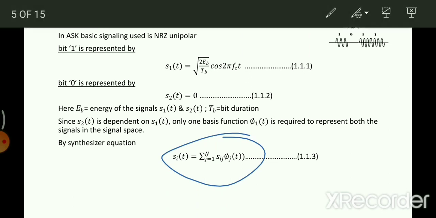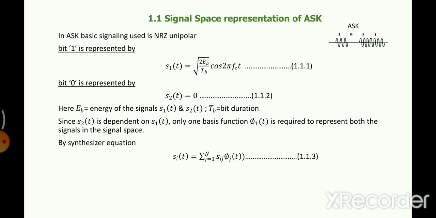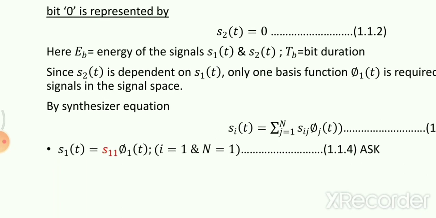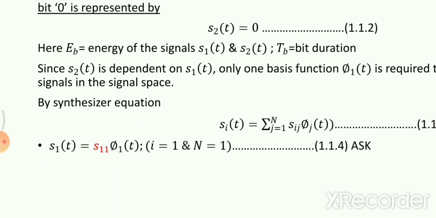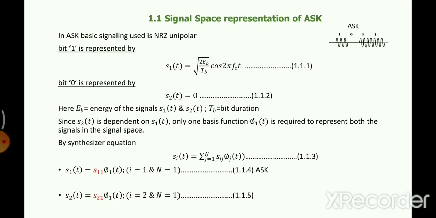So I can represent signal 1 like this. If you put i equal to 1 and n equal to 1 in this equation, you will get S1t equals S11 times phi 1t. Similarly, if you put i equal to 2, but n is restricted to 1 because you have only one basis function, you'll get S2t equals S21 phi 1t.